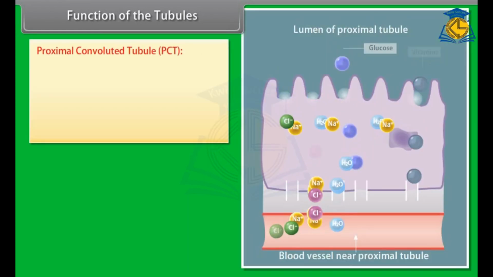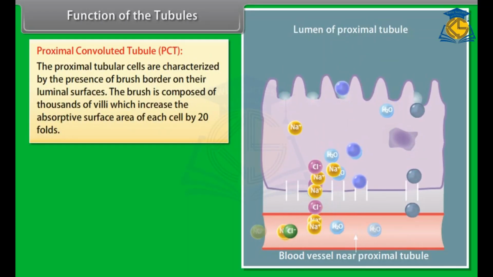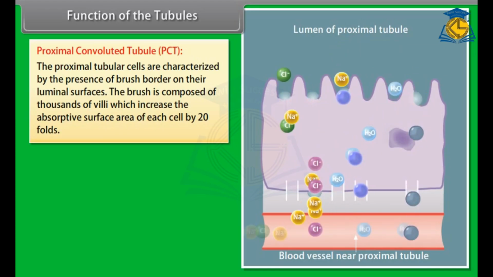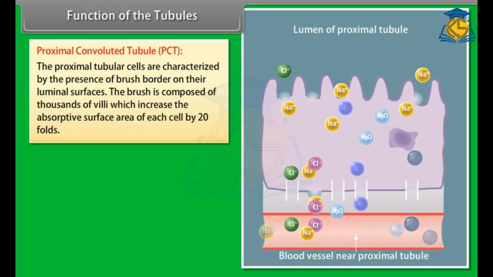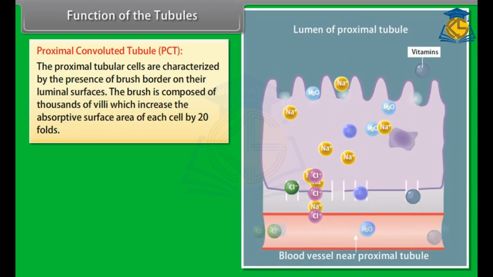Function of the tubules. Proximal convoluted tubule (PCT). The proximal tubular cells are characterized by the presence of a brush border on their luminal surfaces. The brush border is composed of thousands of villi, which increase the absorptive surface area of each cell by 20-fold.